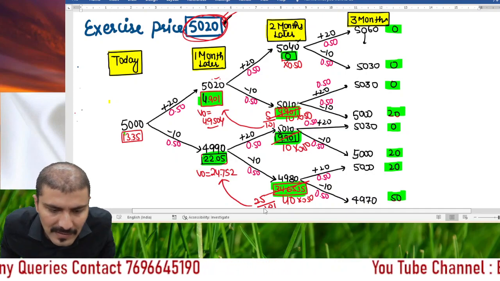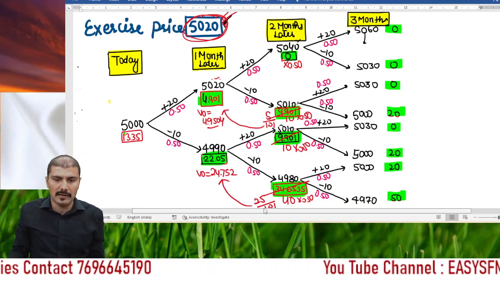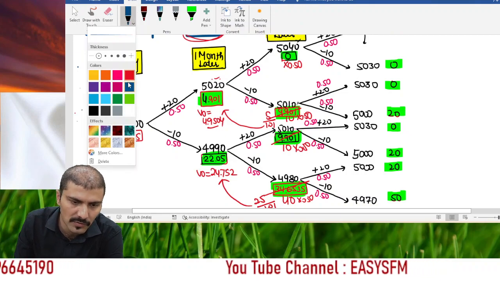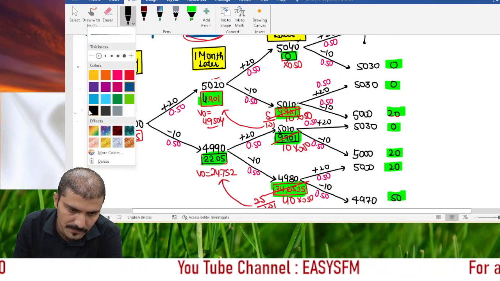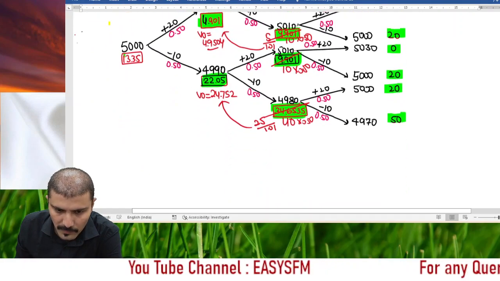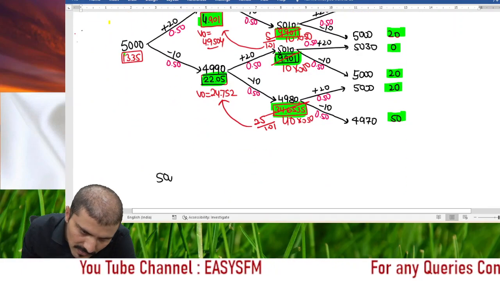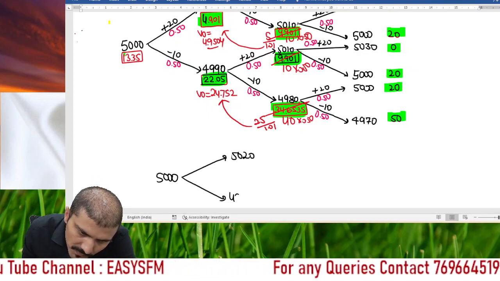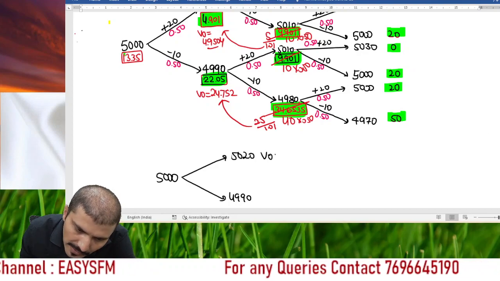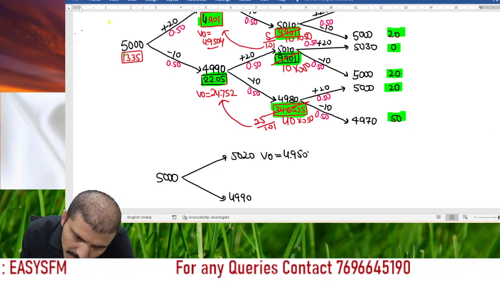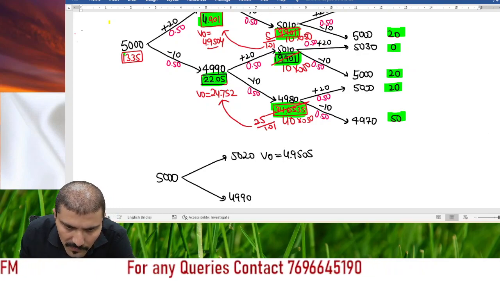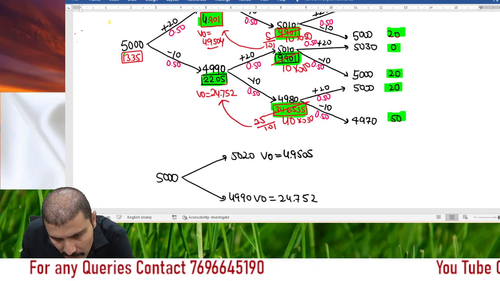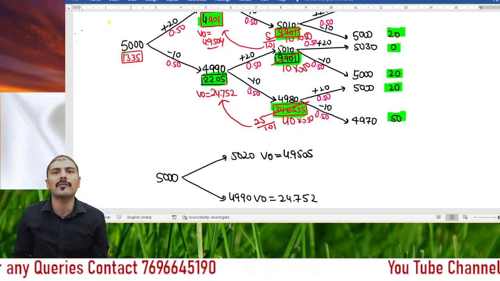Now in the last part, the same exercise should be done here only, right? So what is the exercise now we have to do? Just concentrate on this. I'm going to make a second smaller part just for the sake of understanding. Here is the 5000 price. Here is 5020 and 4990, and value of option that you have got is 4.9505, and value of option here is 24.752. Now the same thing you have to read, right?